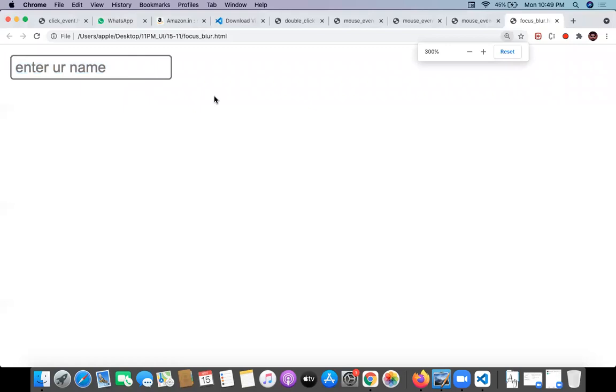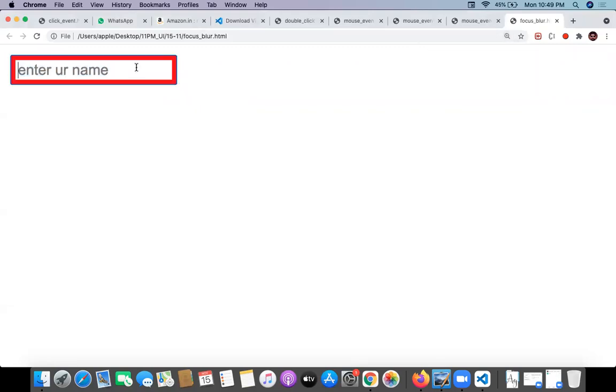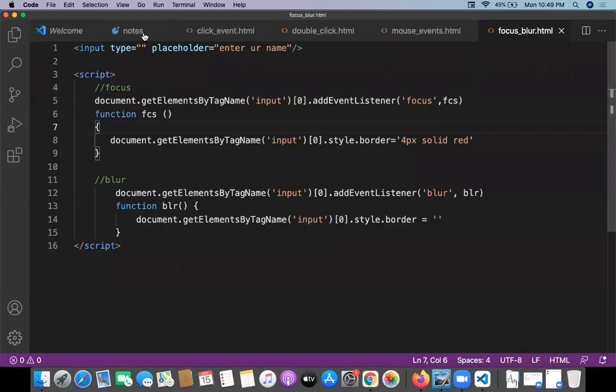Now see this, we have the input box. When I do focus, so focus and blur. Blur means clicking outside. Focus means clicking inside of the text box. Let me write something. Focus means clicking inside a text box.